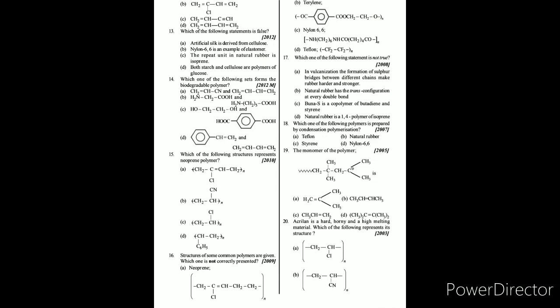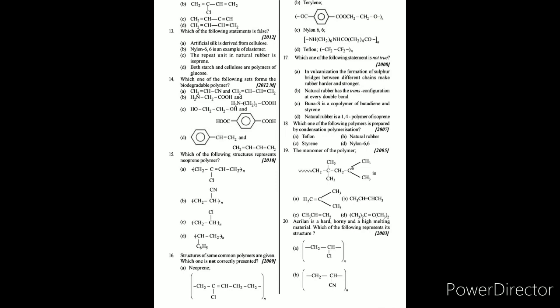Question number 15. Which of the following structures represents neoprene? Here the answer is A. 2-chloro-1,3-butadiene is used for the preparation of neoprene, and the answer is A. CH2=CCl-CH=CH2.